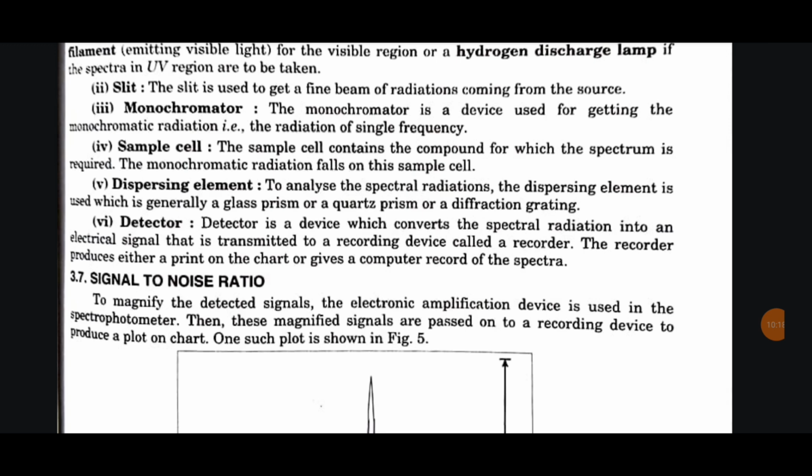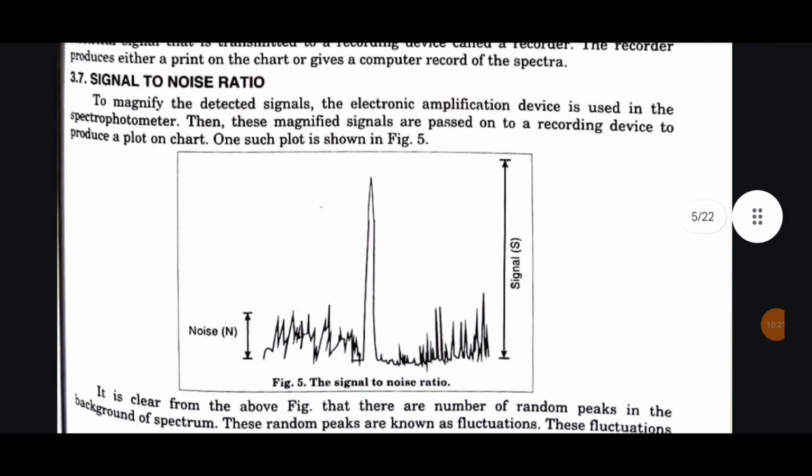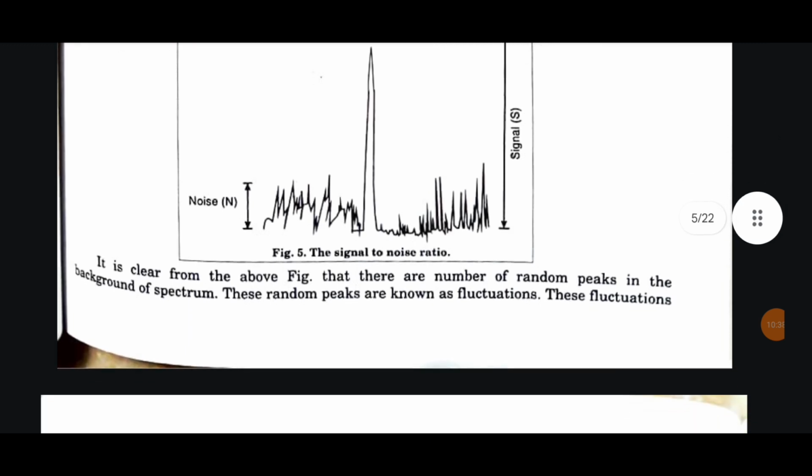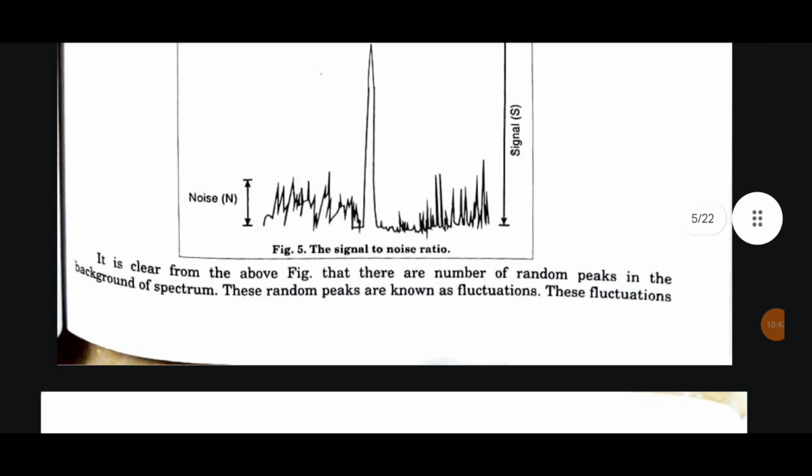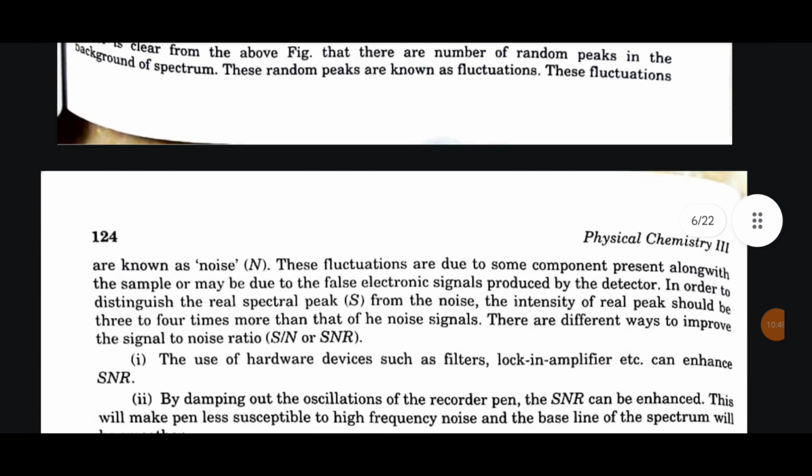3.7 Signal to noise ratio. To magnify the detected signals, the electronic amplification device is used in the spectrophotometer. Then these magnified signals are passed on to a recording device to produce a plot on chart. One such plot is given in figure 5. It is clear from the above figure that there are a number of random peaks in the background of the spectrum. These random peaks are known as fluctuations. These fluctuations are known as noise.